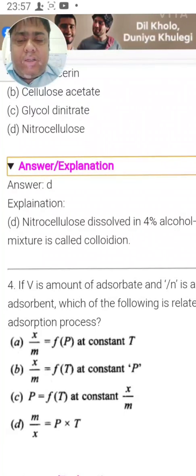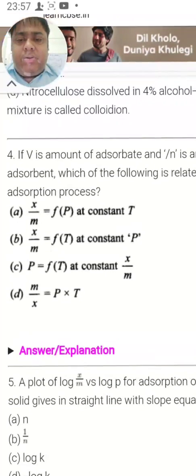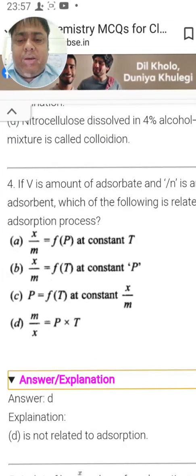Option D is there maybe, but it is not the right answer. The right answer should be A. x by m is dependent on pressure at constant temperature. So in this case, although the option here is D, it should not be.